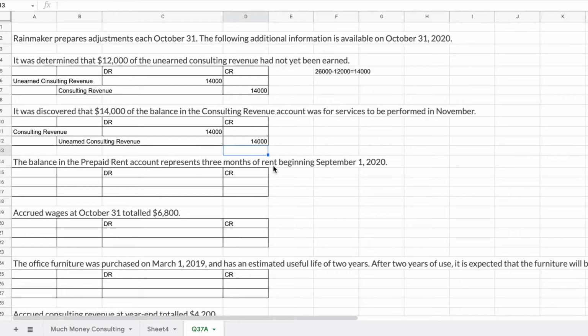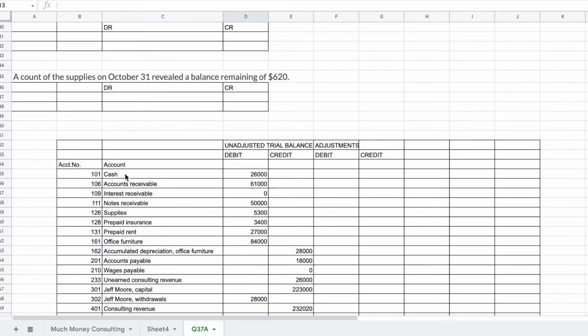Next, the balance in the prepaid rent account represents 3 months of rent beginning September 1st. Think about where we are now: we're at October 31st, so really it's September, October, November rent. That's 3 months' worth of rent. We've used 2/3 of it, or 2 months, and 1 month is still there.